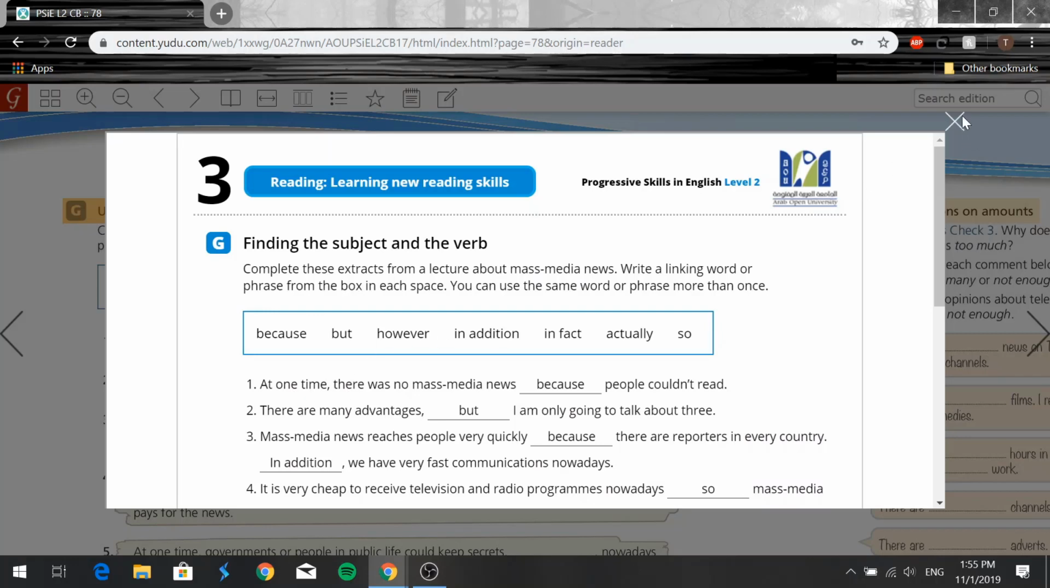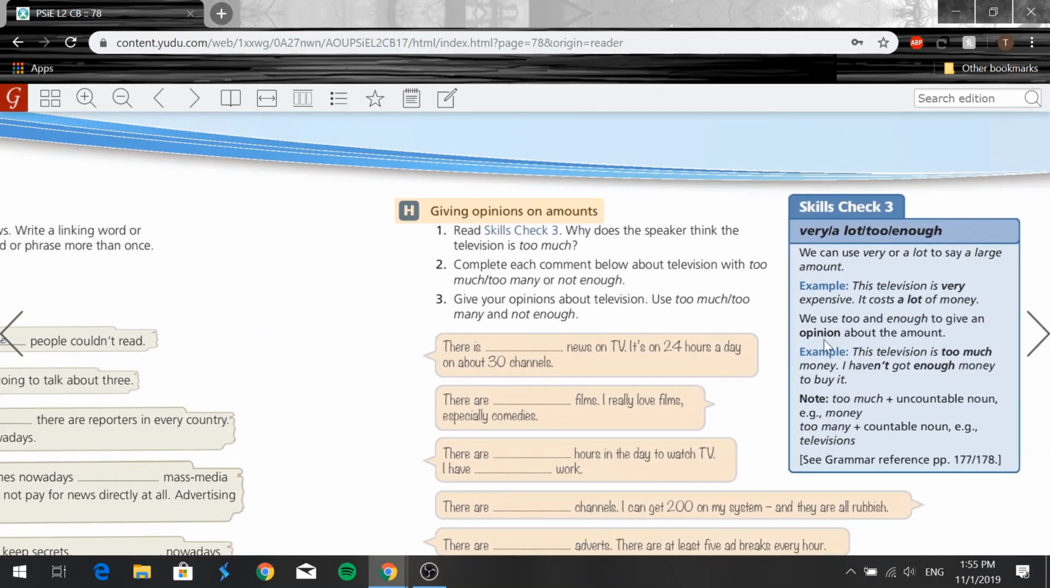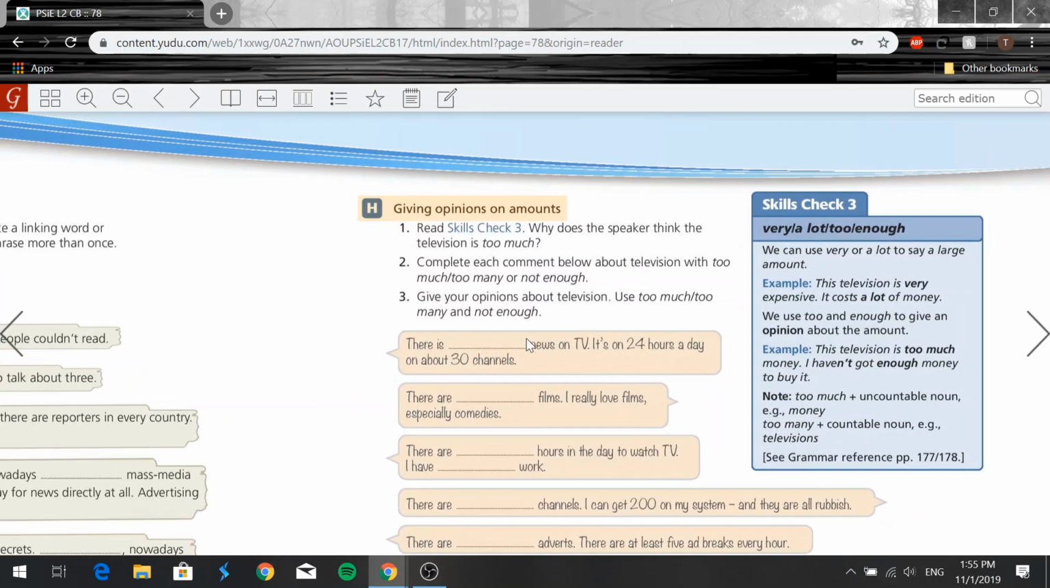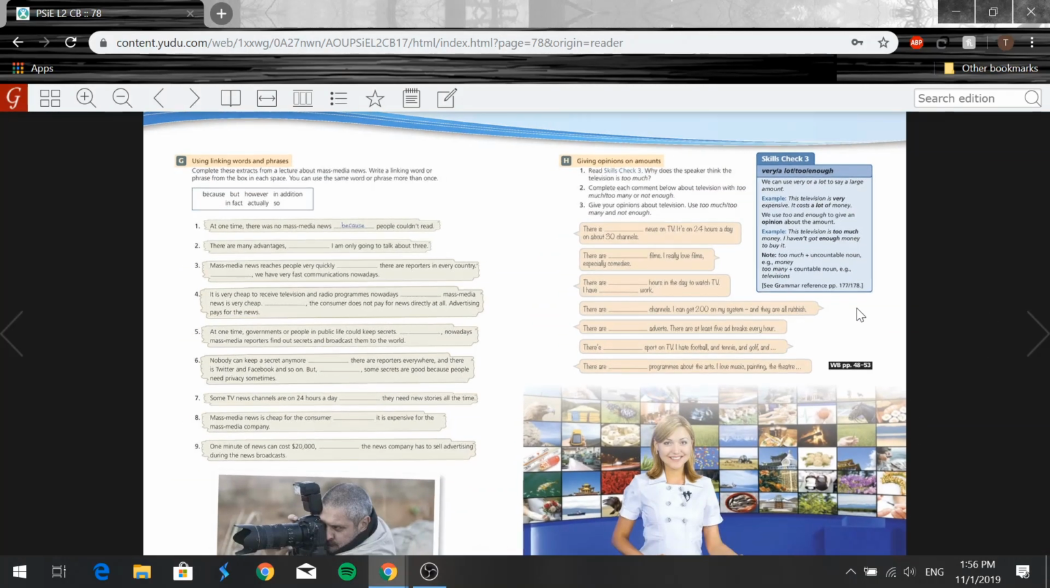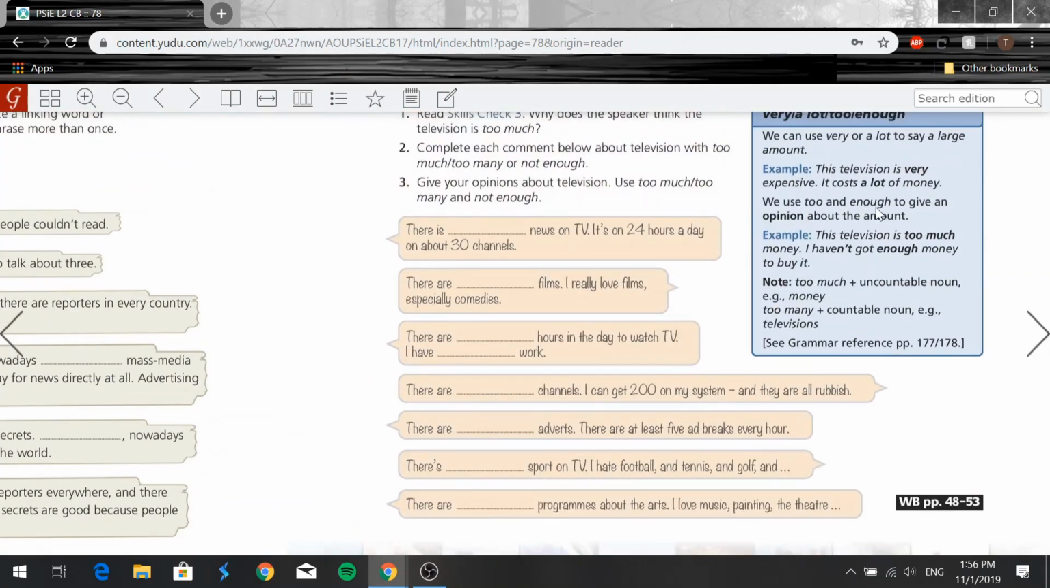Now let's move on. Here we have skills check 3, using very, a lot, to, and enough. So we can use very or a lot to say a large amount. For example, if I say this television is very expensive, it costs a lot of money. Okay, so emphasis on very expensive, and it costs a lot of money. And we use to and enough to give an opinion about the amount, right?